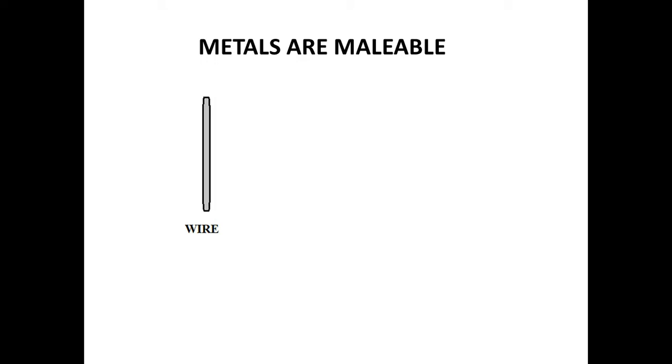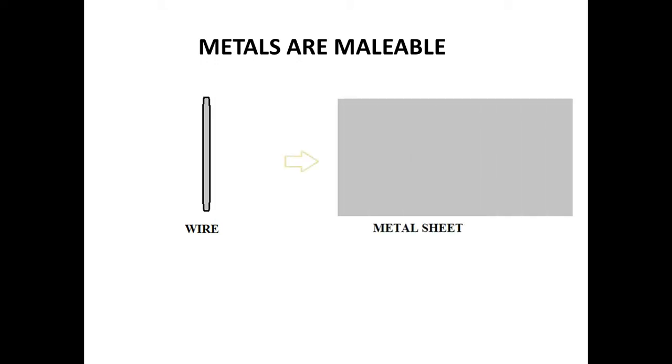Then how is it achieved? How do we make a metallic sheet from a wire? By beating it with a hammer. With the help of a hammer, we can convert this wire into a thin sheet. You can see here, this metallic wire can be drawn into a metallic sheet. This property is called malleability. This activity represents that metals are malleable.